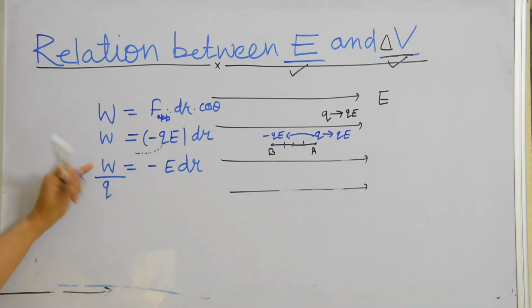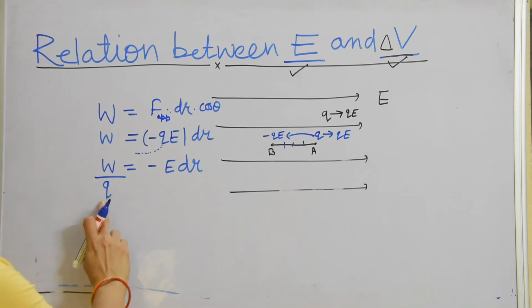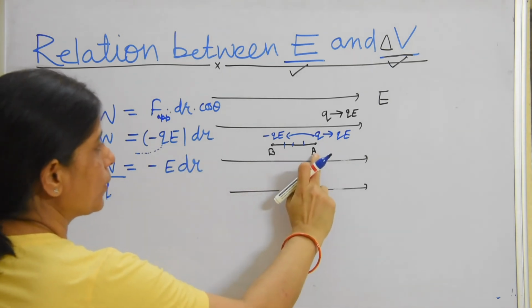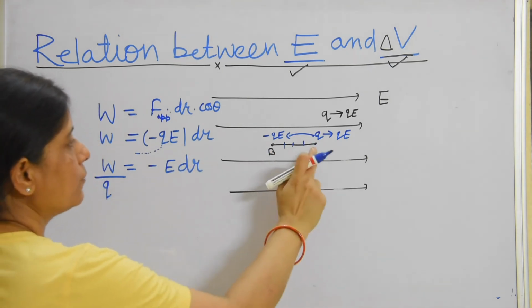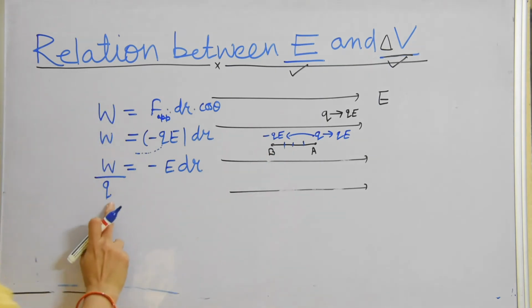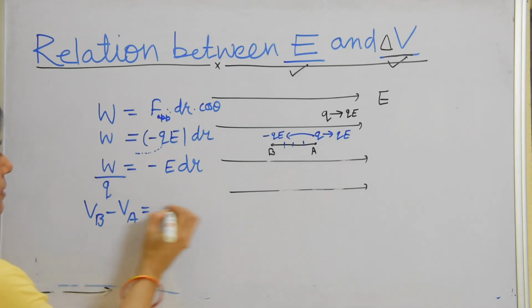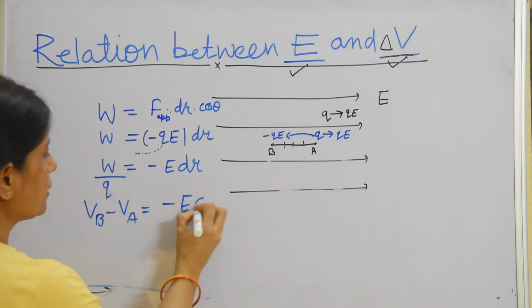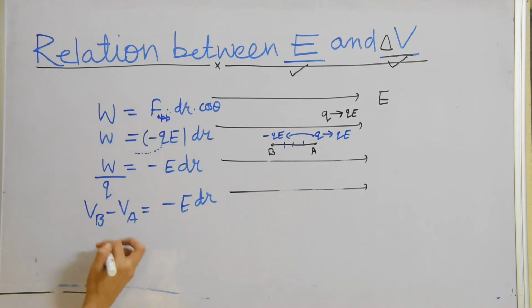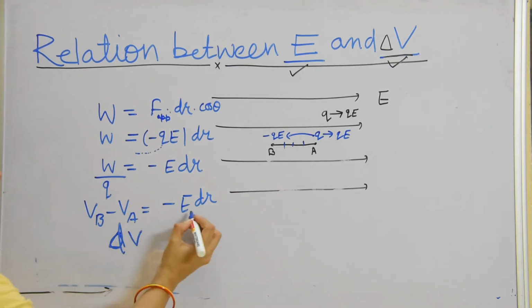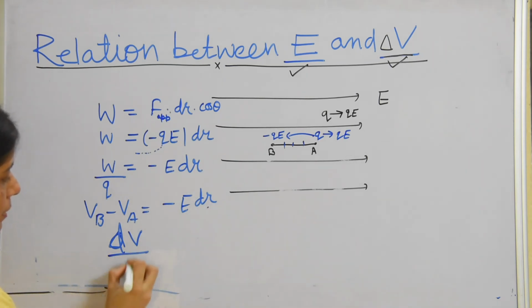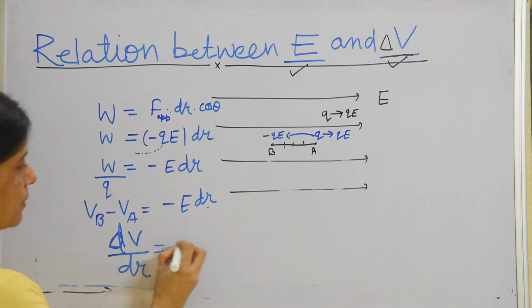W upon Q is work done per unit charge in bringing a particle from one point to another point, which is called potential difference. So I can write VB minus VA, that is potential difference, is equal to minus E dr. VB minus VA, I can write dV or delta V, or I can write dV upon dr is minus E.